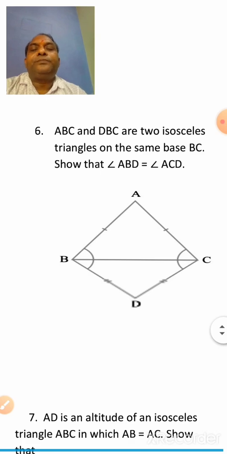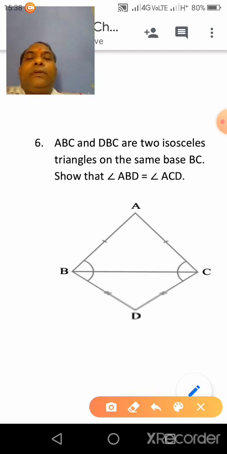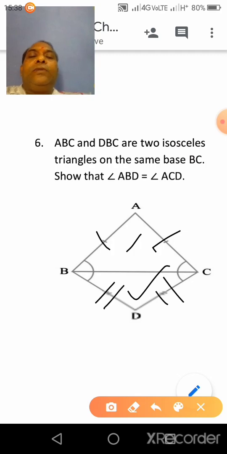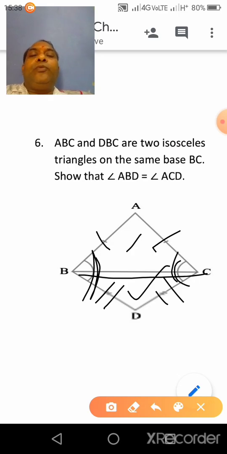See here, in this question, triangle ABC and triangle DBC are two isosceles triangles. This triangle and this triangle are isosceles, meaning this side is equal to this one and this side is equal to this one. Clear? On the same base BC, so both triangles are on the same base BC. We have to show that angle ABD, this angle, is equal to angle ACD. We have to prove. Clear?